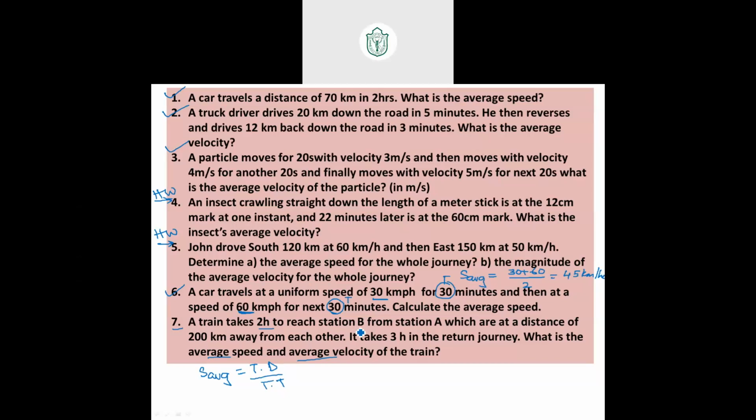A train takes 2 hours to reach station B from station A. So draw the situation. This is station A, this is station B. From here to here train is going in 2 hours. The distance between these two stations is 200 km. It takes 3 hours in return journey. So from B to A while it's returning, it takes 3 hours. Total distance is 200 going, 200 return journey. Total distance over total time, that's 400 over 5, which is 80 km per hour.